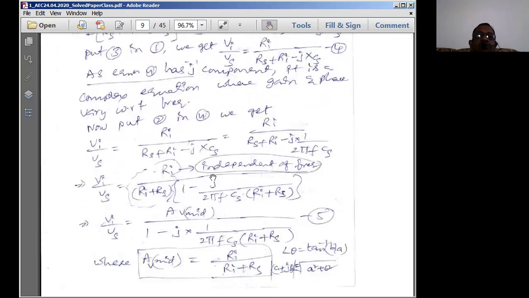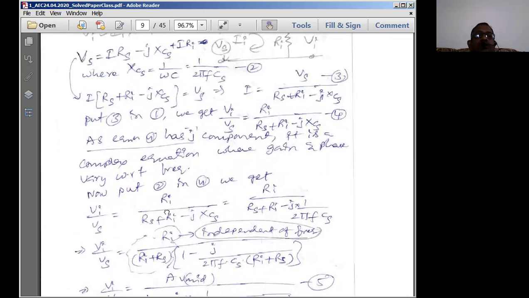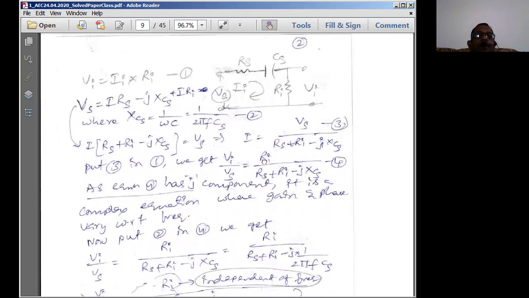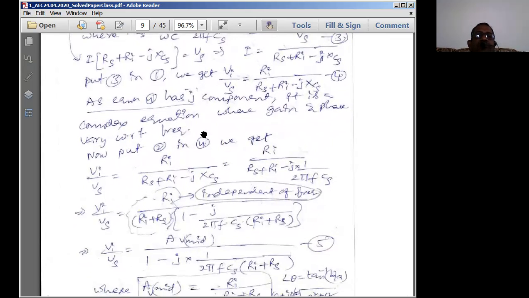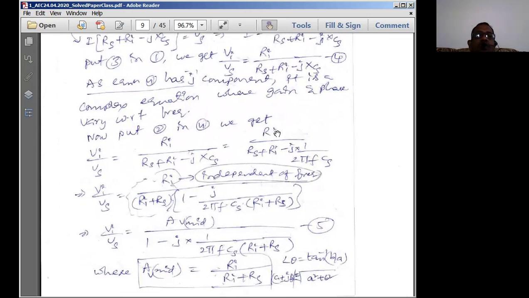Let us find out the gain equation now. Vi by Vs is going to be this one. So we'll substitute equation 2 in 4. Equation 2 is XCS equal to 1 by 2 pi f into Cs. We'll take Ri plus Rs as common from this equation. So I can write this as 1 minus j by 2 pi f into Cs into Ri plus Rs.